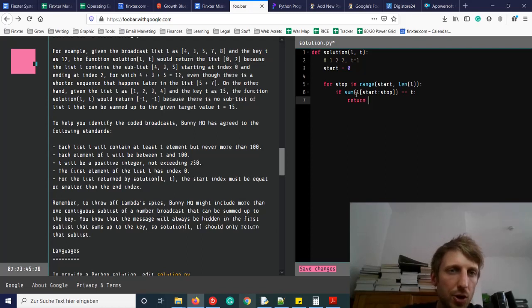What do we return? We return the start and the stop indices as a tuple or as a list.